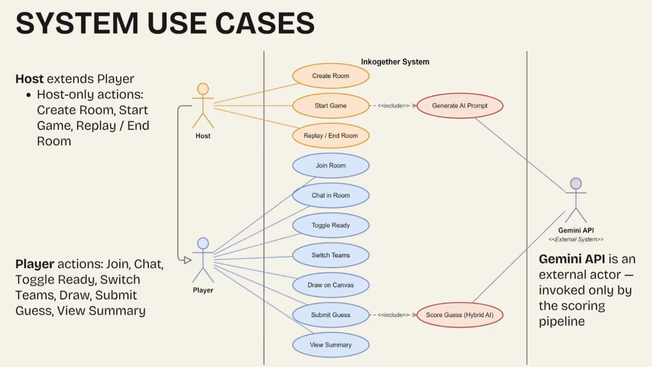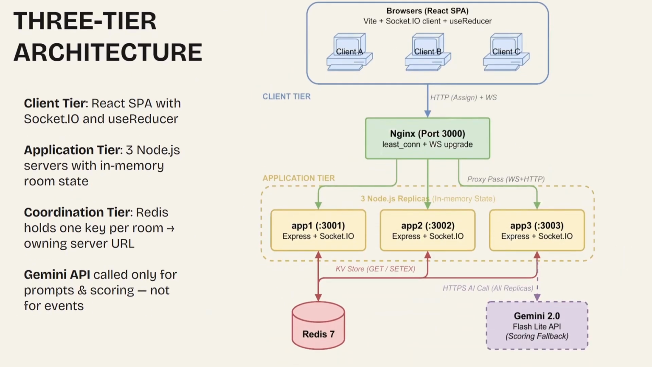Now we move on to the overview of the architecture of the system. Here we have 3 tiers. The first one is the client tier, which is a React single-page application built with Vite, and it communicates over WebSocket via Socket.io for real-time events and over HTTP for room assignment queries. Then the application tier: 3 Node.js servers, app 1 to app 3, each running Express and Socket.io to hold connections with its clients. In this architecture, servers never communicate with each other directly.